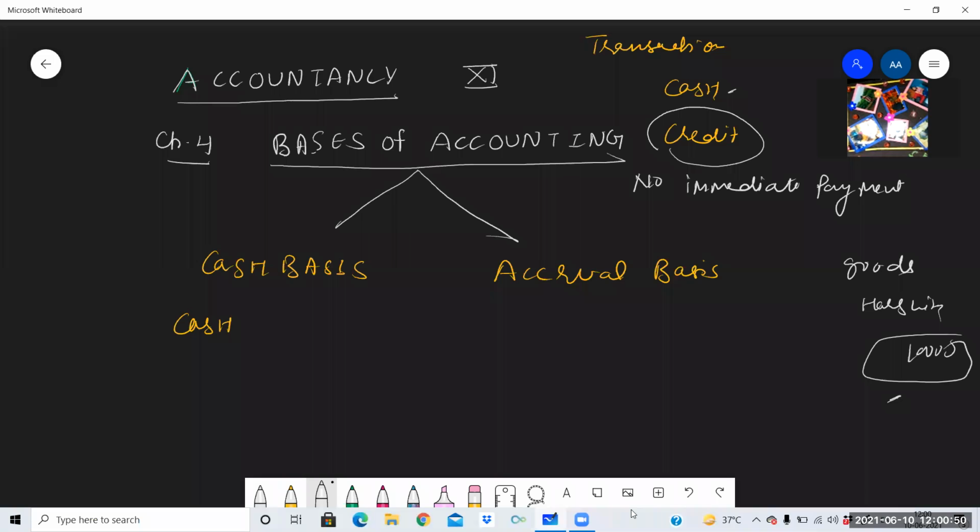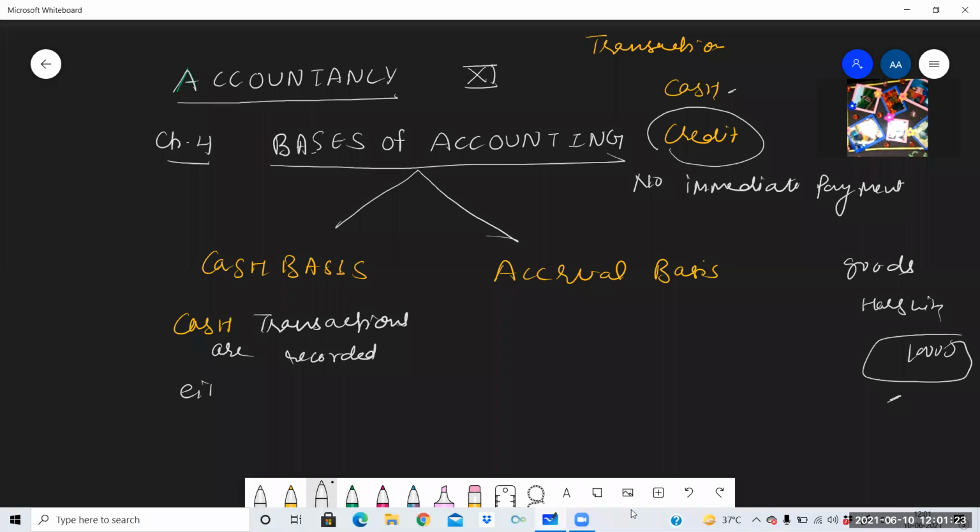And if we have made a promise to make the payment in the near future, which may be after 10 days, 15 days, 20 days, 1 month, whatever time period is agreed upon between two parties, those transactions are known as credit transactions. Clear? So in cash basis, only cash transactions are recorded, not the credit transactions.